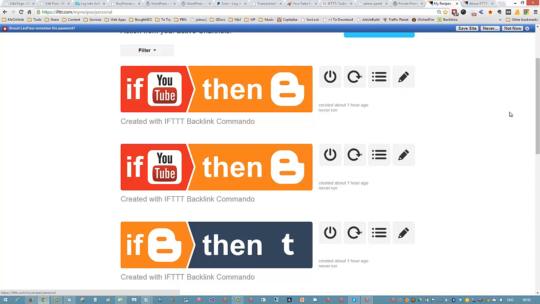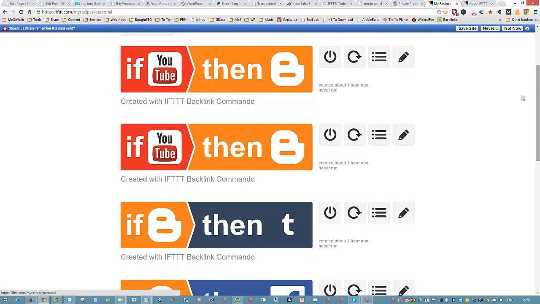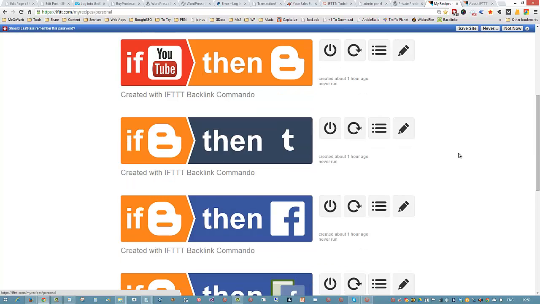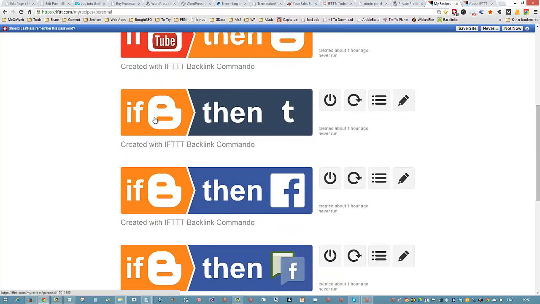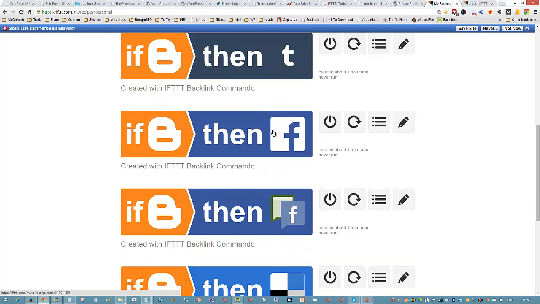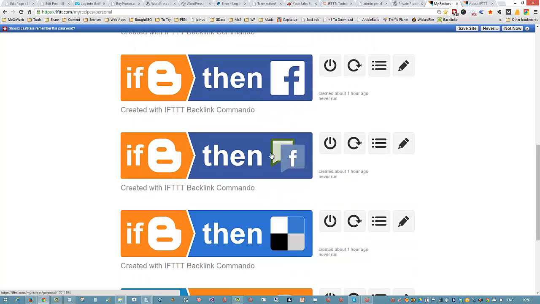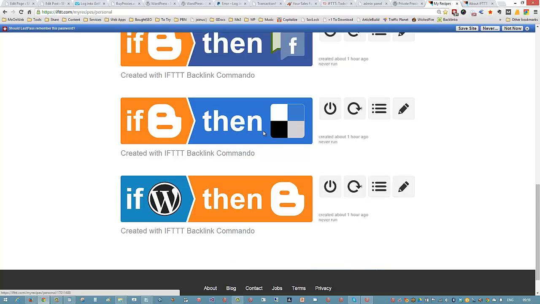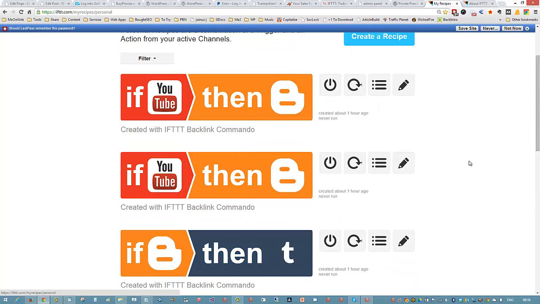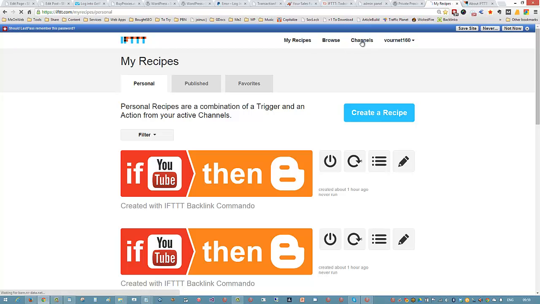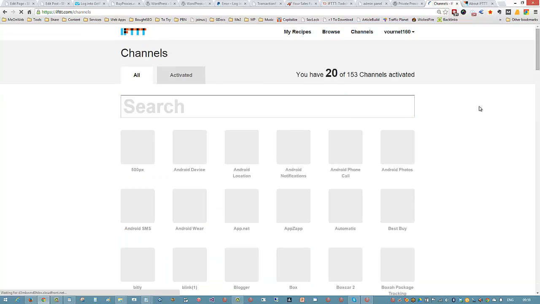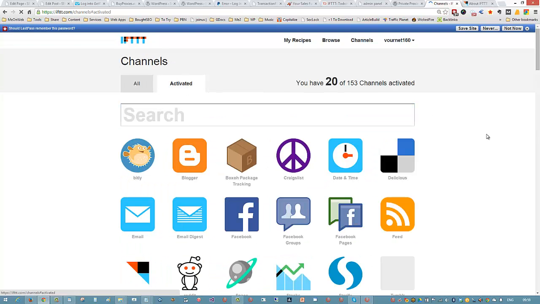Whatever you have told it to do inside the IFTTT.com platform, it will do for you exactly as you have instructed. So for example, in this sequence here, if I upload a new video, then make it post to Blogger. If I favorite a new video on YouTube, make it post to Blogger. If I've got a new post in Blogger, then make it post to Tumblr, post to Facebook, post to a fan page, bookmark it with Delicious, etc., etc. Okay, now we've got a whole bunch of what they call channels and what we would call Web 2.0 sites that we work with. So let's jump over there quickly and I'll go into the ones that I've activated.